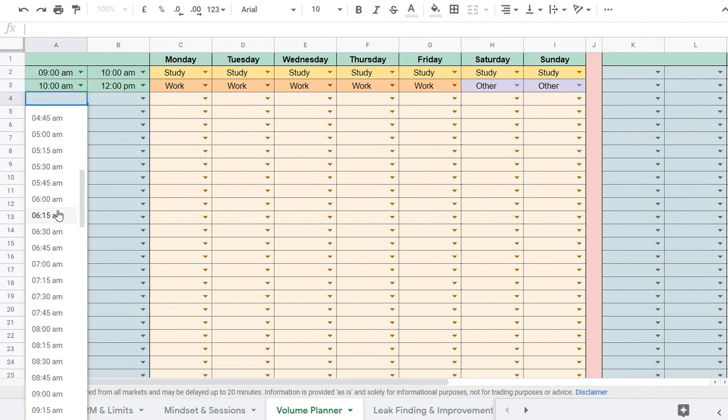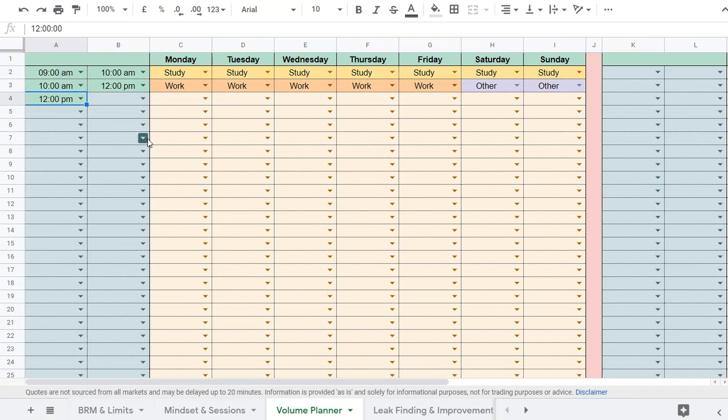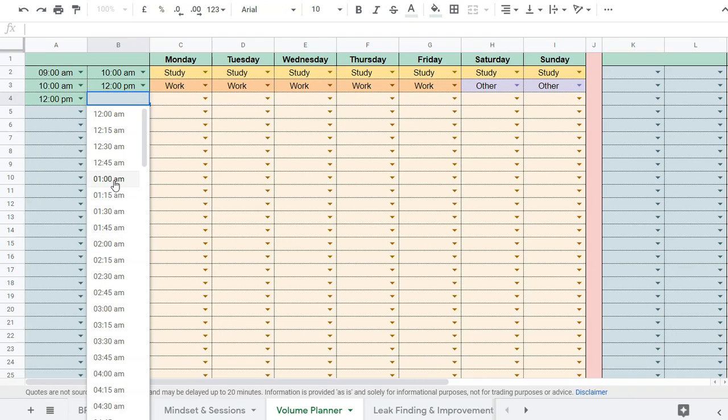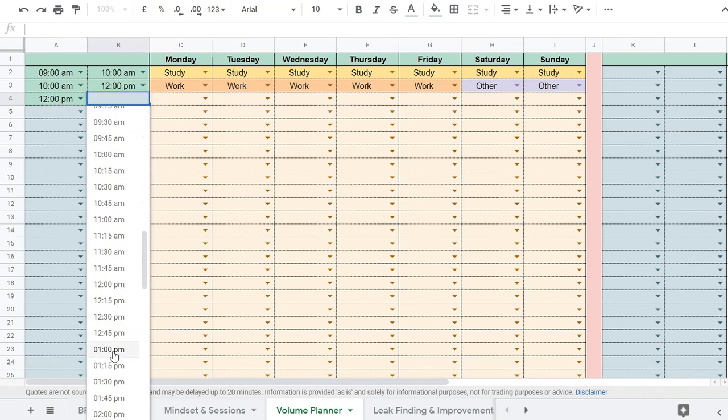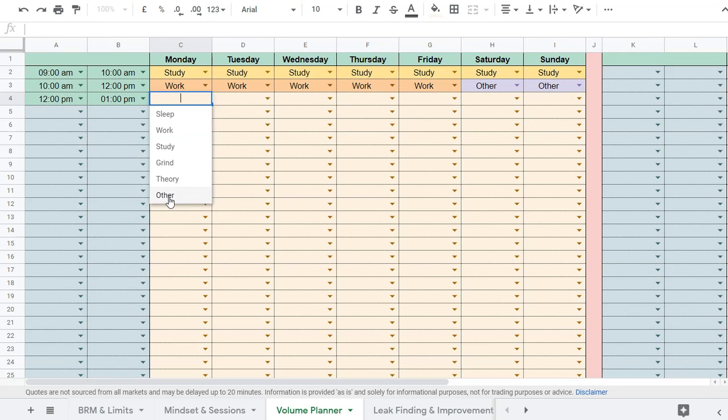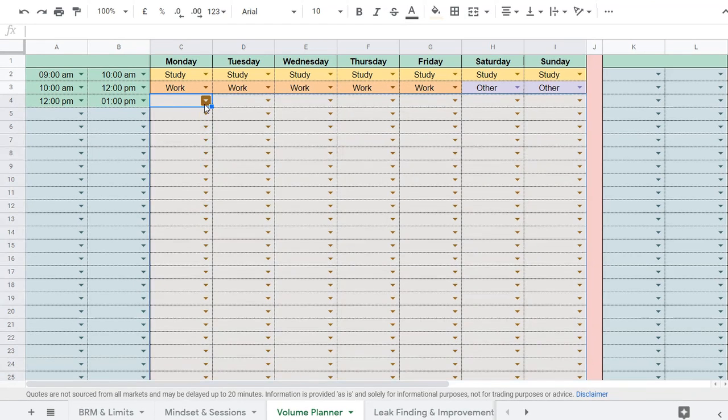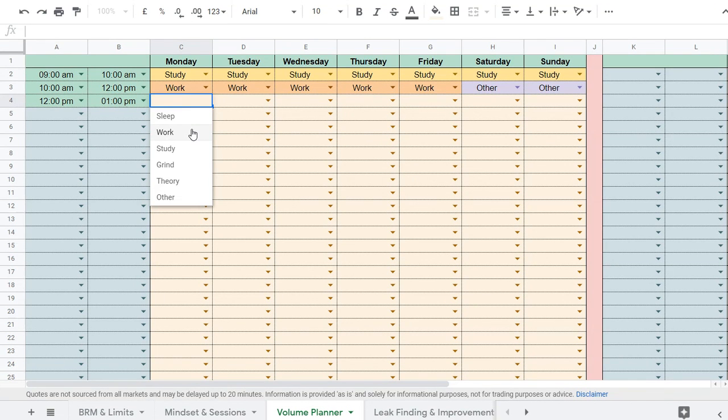We get to 12. Now let's imagine that we want to input lunch between 12 and 1. Now we have a couple of options here. One thing we could obviously do is just choose other and say that's lunchtime, and that's fine. We know that other means lunch in this context. However, let's say that we want our own category for meal times, or it could be any other event that we think is going to benefit from its own category in this drop-down box, and we want to hard code it as part of the sheet rather than just choosing the other option by default. So how do we do this?